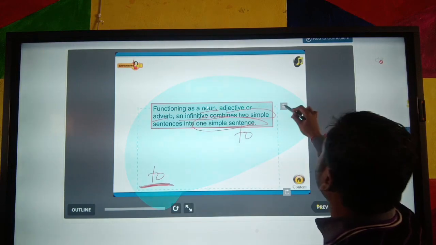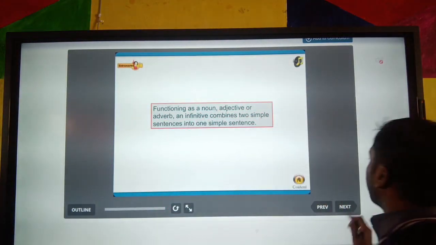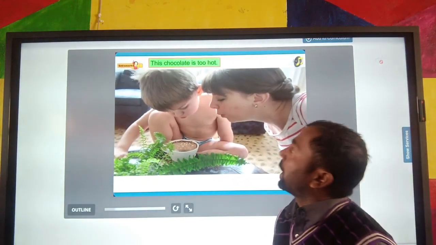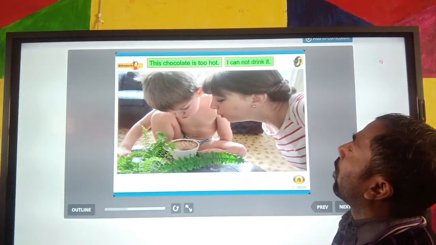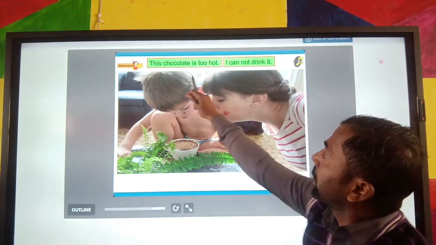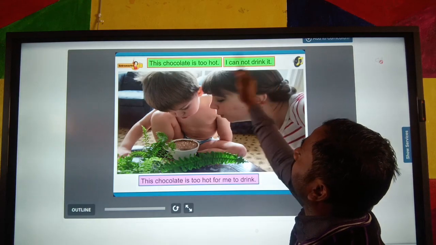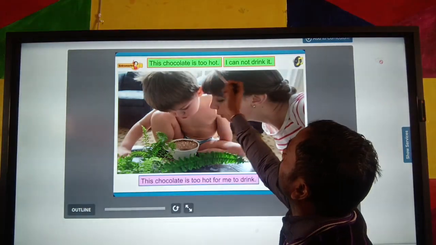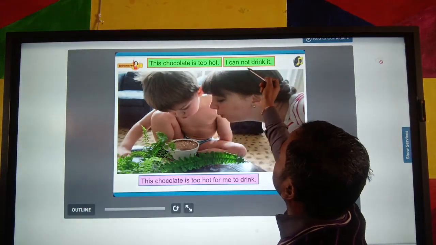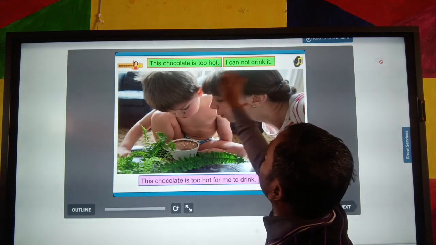Okay, next we are talking about some examples. You can see here, "This chocolate is too hot, I cannot drink it." In this sentence, you can see here the two sentences. Both are simple sentences.